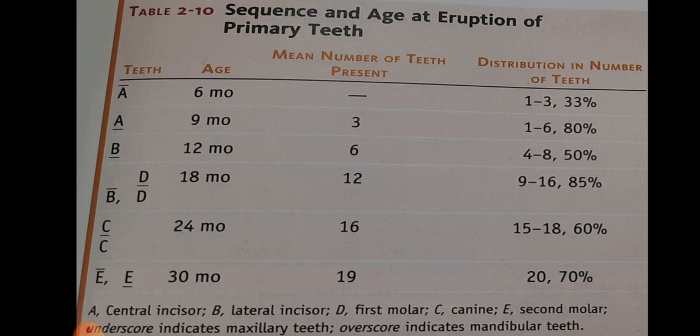Jaw reversals in eruption of canines and first molars have been found to be important in increasing the variety of sequences.